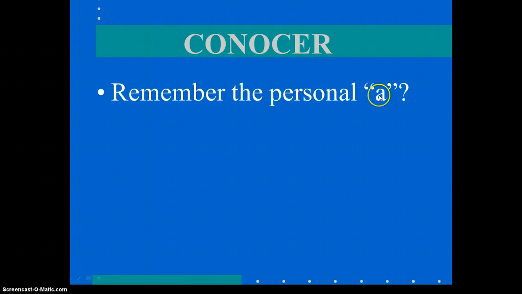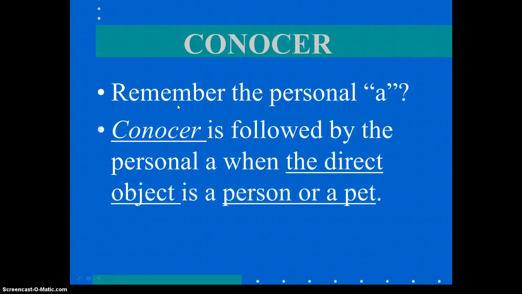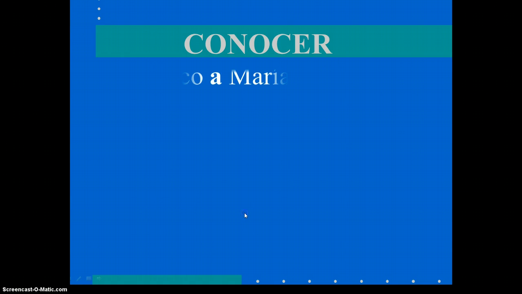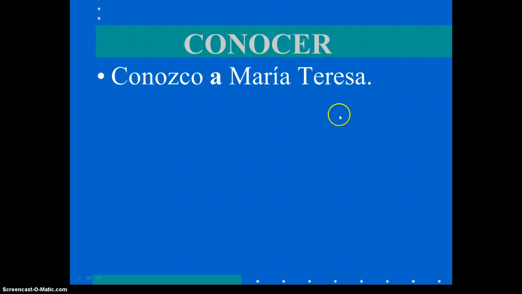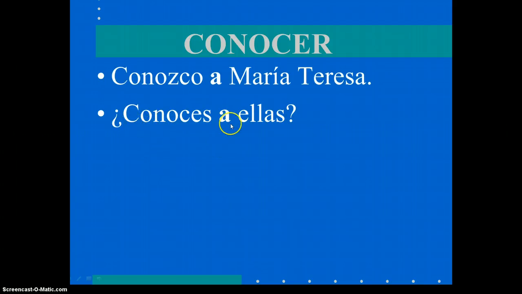Remember the personal a? Remember when we have a person, and after the person we use an a? Conocer is followed by the personal a when the direct object is a person or a pet. I'll give you an example. Conozco a Maria Teresa. Since she's a person, we have to use the a. I know her. ¿Conoces a ellas?